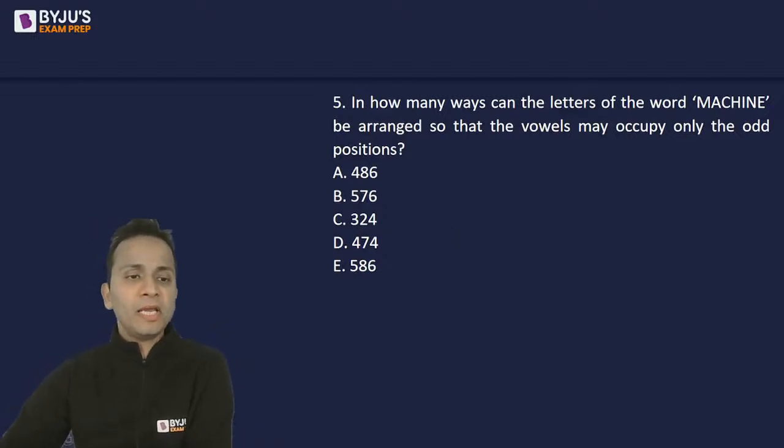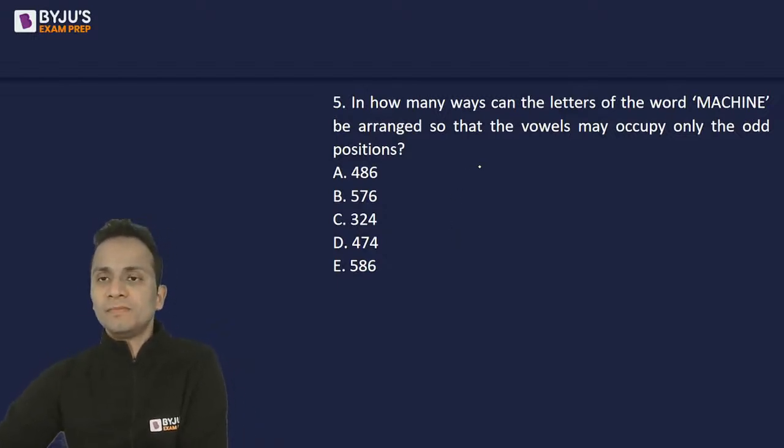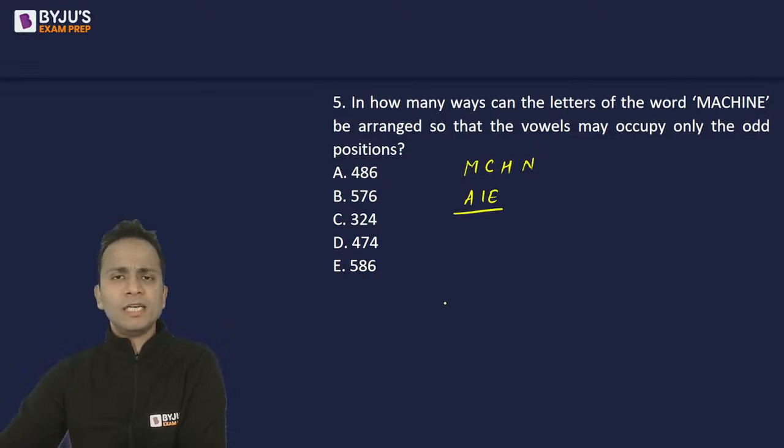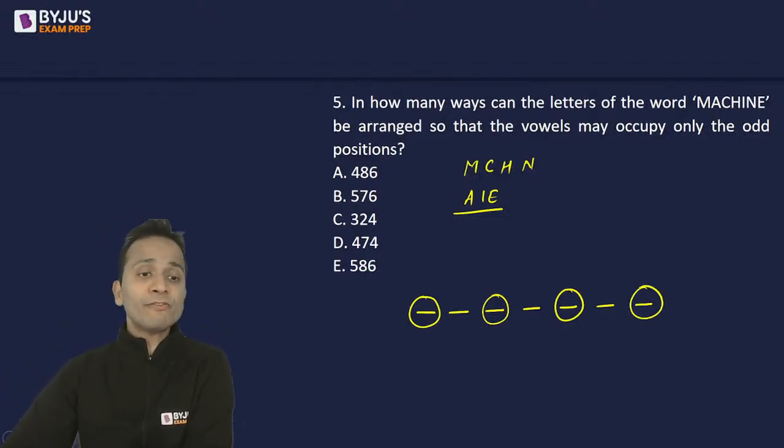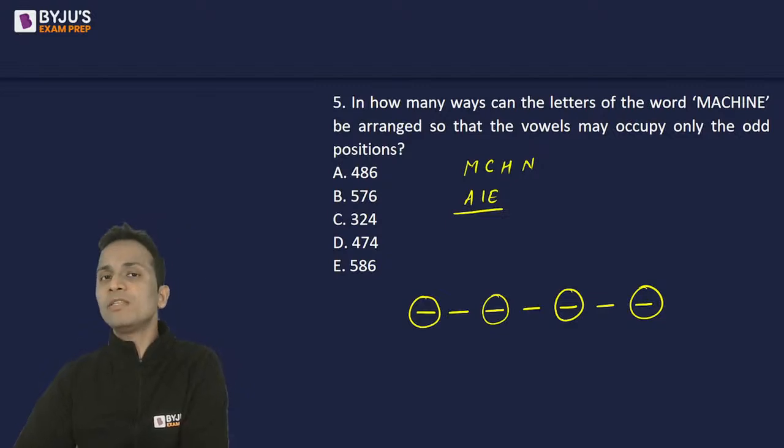MACHINE. Okay, so I will separate the vowels and the consonants. So we have three vowels, and it is given that the vowels will occupy only the odd places. Now this is a 7 letter word. 1, 2, 3, 4, 5, 6, 7. So vowels will occupy only these places: first, third, fifth, and seventh. Now these are four places, and we have only three vowels.